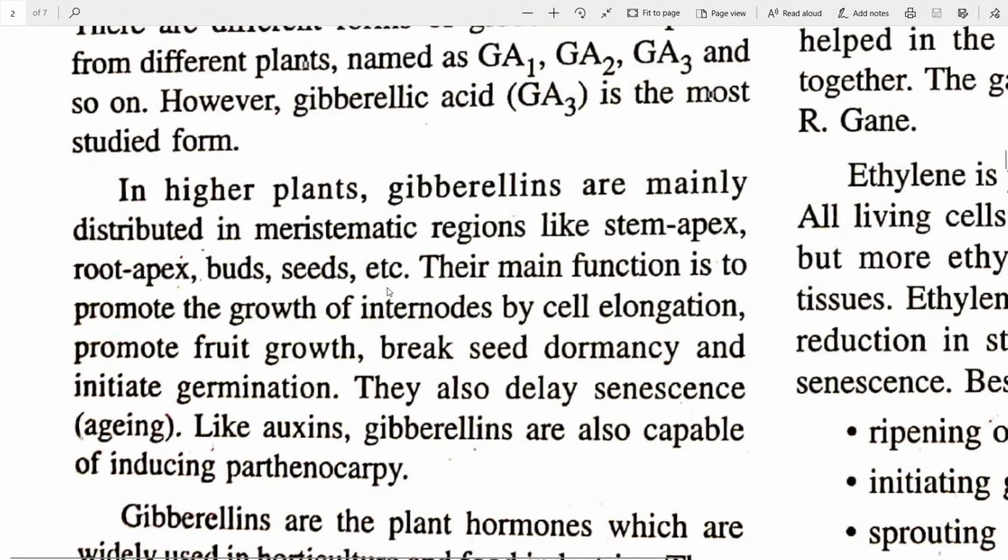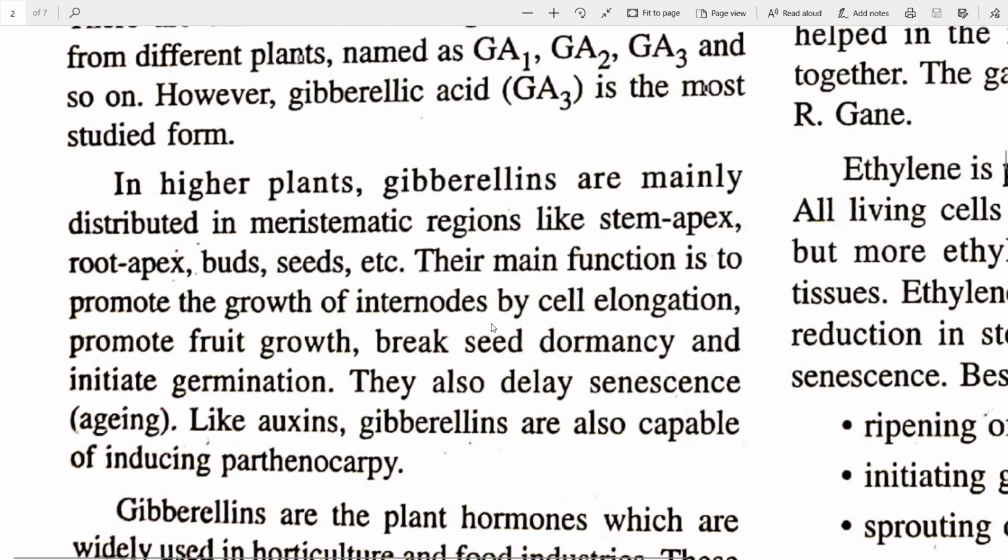The stem apex, that is the stem tip, the root apex, that is the root tips, buds, of course, new buds, they are growing, seeds, they also need to grow in order to get formed into a plant. So these are highly meristematic regions where these gibberellins are mainly found. Their main function is to promote, again, growth of internodes by cell elongation. So this is a slightly different thing. Growth of internodes occurs here. By cell elongation, they promote fruit growth, break seed dormancy, and initiate germination.